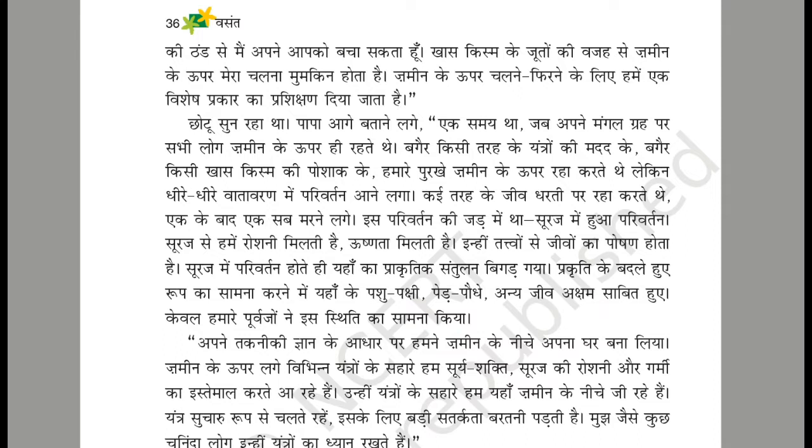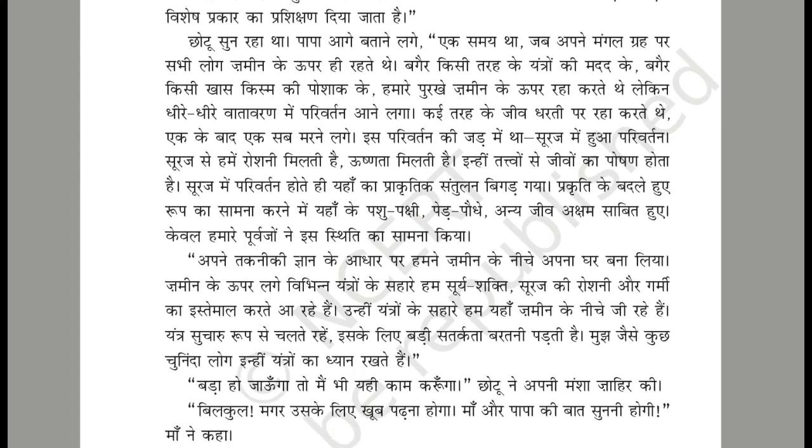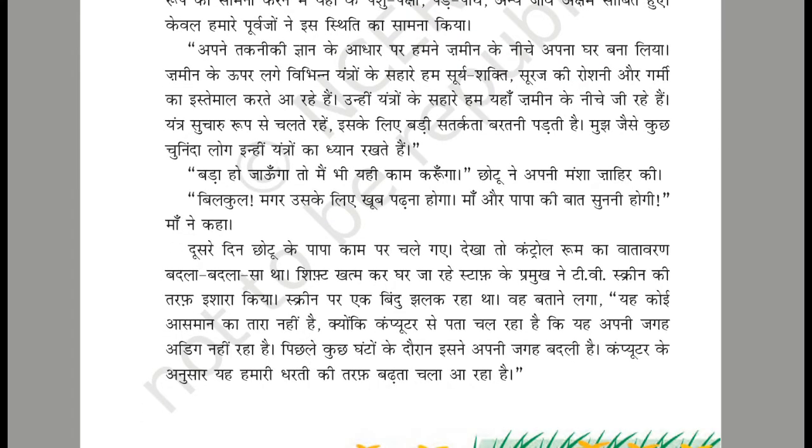From the sun we get light. These elements nourish the living beings. As soon as the sun changed, the natural balance got disturbed. Animals, birds, trees, plants, and other creatures proved incapable of facing the changed form of nature. Only our ancestors faced the situation with their technical knowledge. We have built our houses under the ground. With the help of various instruments installed above the ground, we have been using the sun's power, sunlight, and heat.